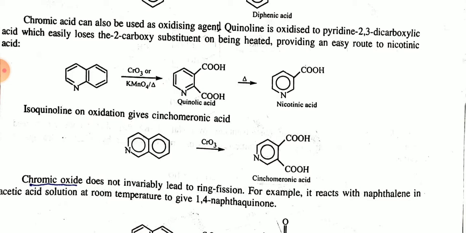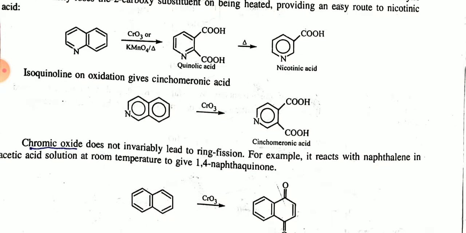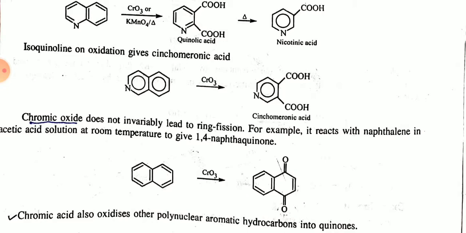Another example: isoquinoline on oxidation gives cinchomeronic acid, so simply it gives the acid on oxidation of the benzene ring.